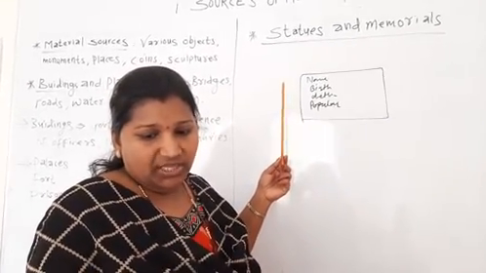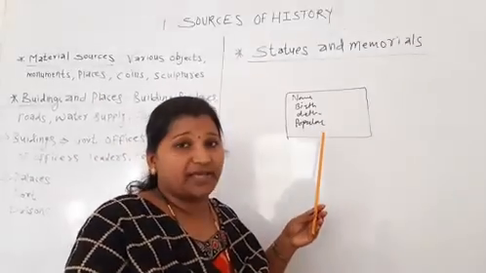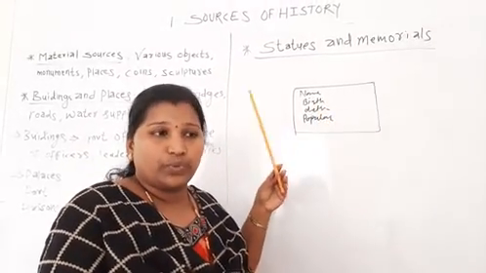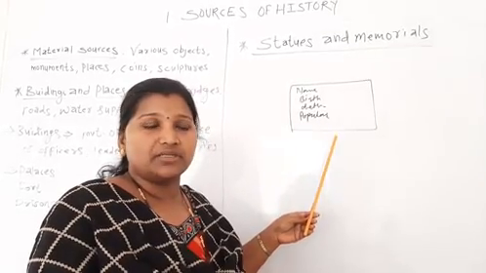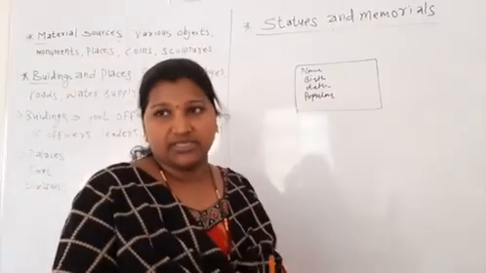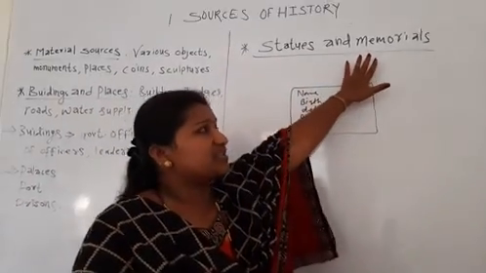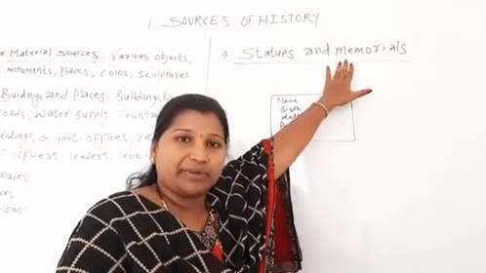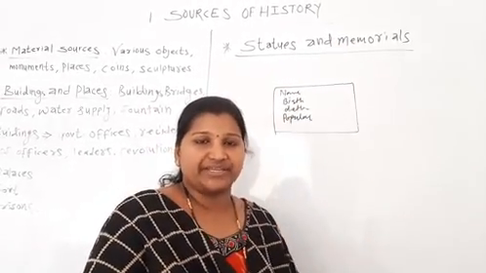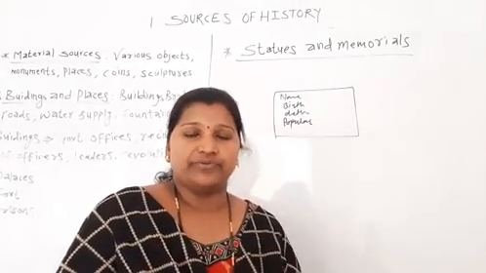For example, Hutatma Smarak at various places. In our Aurangabad also there is a Hutatma Smarak. So we come to know about the personalities. We can study through the various statues and memorials. Suppose we visit any memorial, at that time we get lots of information about a particular period or era. Then the sources: how are the sources divided? The sources are divided into written sources and oral sources. We will see that later on.